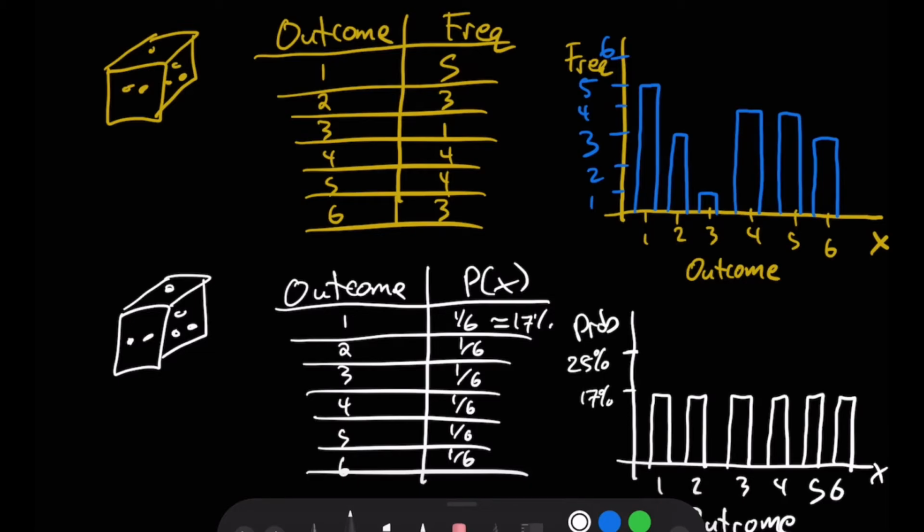I'm going to end this video here, and in the next video, we'll take a look at actually performing an experiment and comparing our theoretical and experimental probability for that experiment.